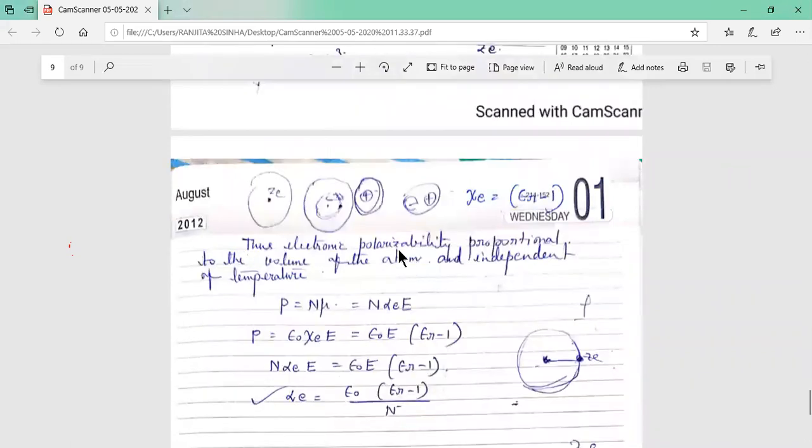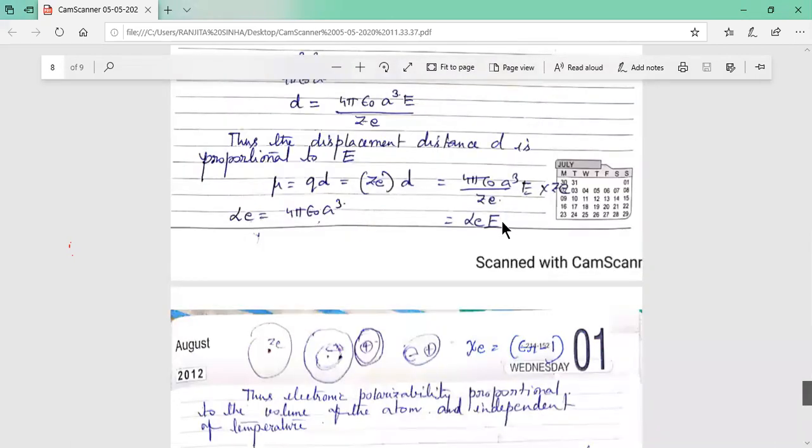This is also a very important relation. Electronic polarizability is proportional to the volume of the atom and independent of temperature. This is given as proof here, that is mu equal to alpha into E, and alpha equal to 4 pi epsilon 0 A cube. That we will prove later. A cube is the volume of the atom. So the electronic polarizability is directly proportional to the volume of the atom.